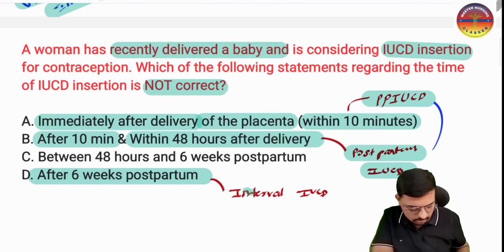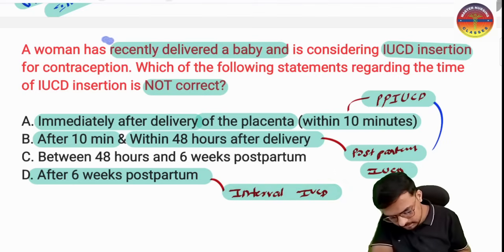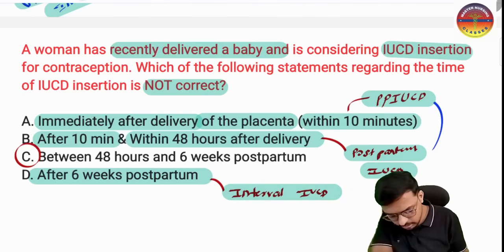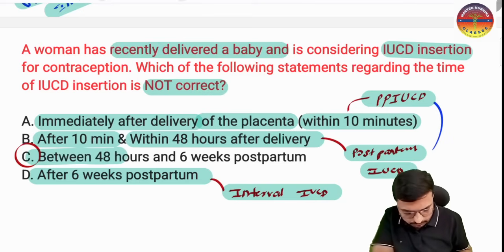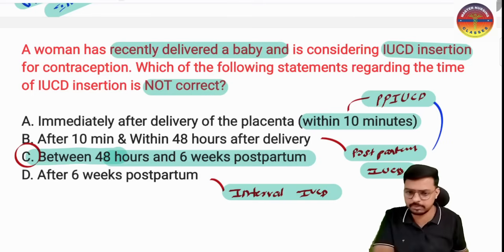Okay, so these are the recommended timings after the delivery when we can insert the IUCD, and this is not a correct statement. Option C is not a correct statement, and almost all of you gave the correct answer. Between 48 hours up to 6 weeks postpartum we can't insert the IUCD, so this is the correct answer. I hope it is clear to every one of you, right?